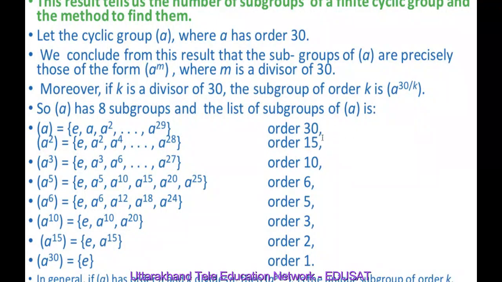If 15 is the divisor of 30, then it is the cyclic group generated by a square. If 10, because 10 is a divisor of 30, it is the cyclic group generated by a cube, and so on. So in general, if a cyclic group generated by a has order n and k divides n, then the cyclic group generated by a raised to power n upon k is the unique subgroup of order k.